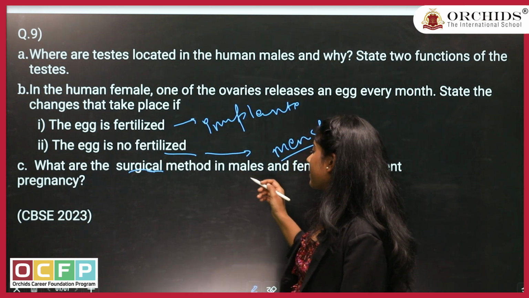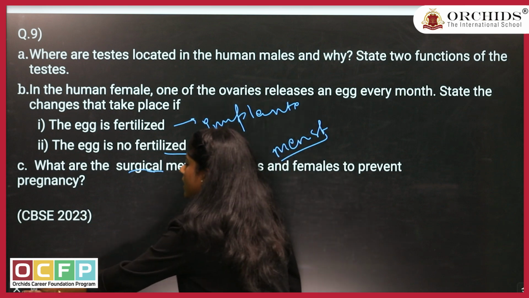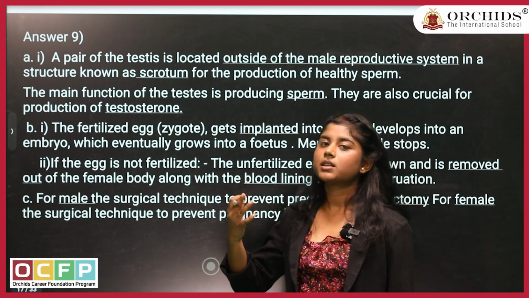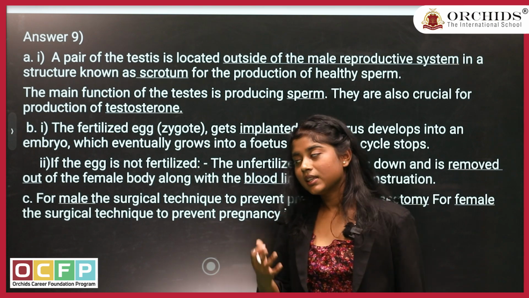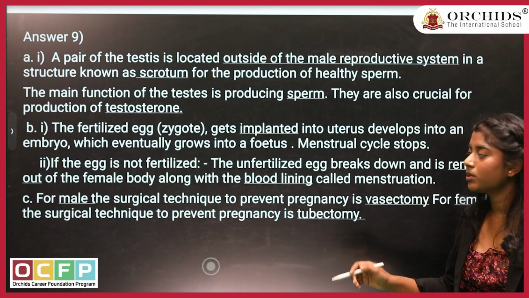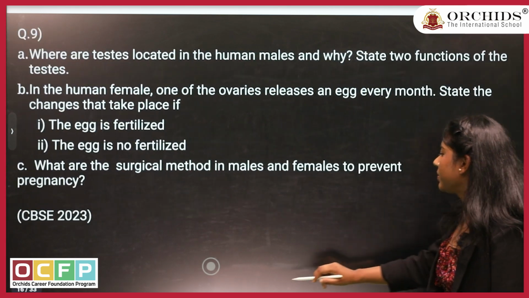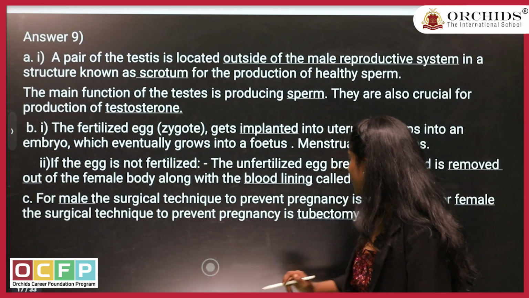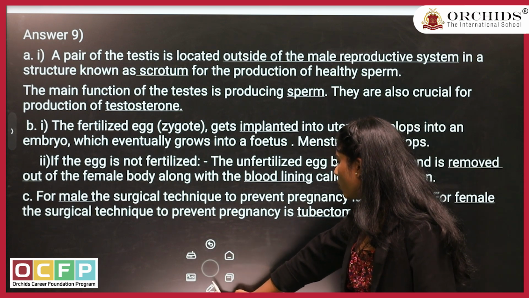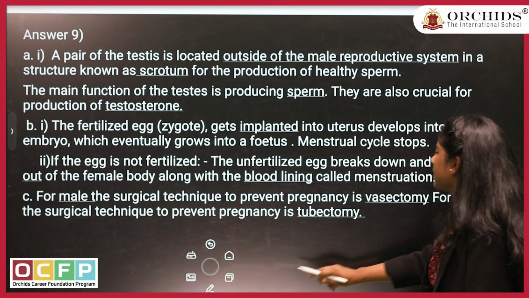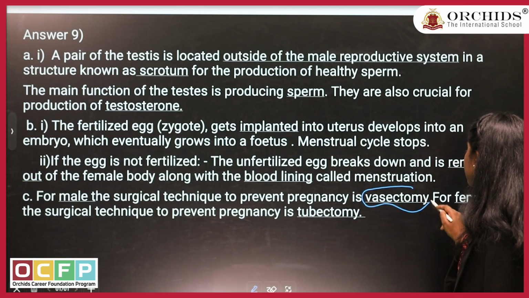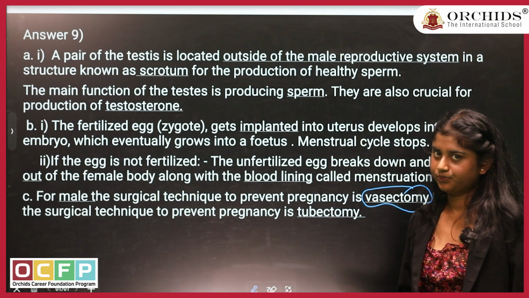So in the male reproductive system, we have a surgery, the cutting of the vas deferens. That term is known as vasectomy. The vas deferens of the male reproductive system will be cut and tied so that there will be no transfer of sperm.